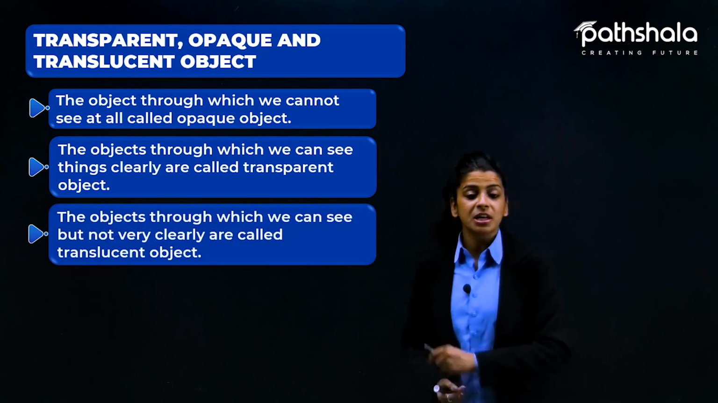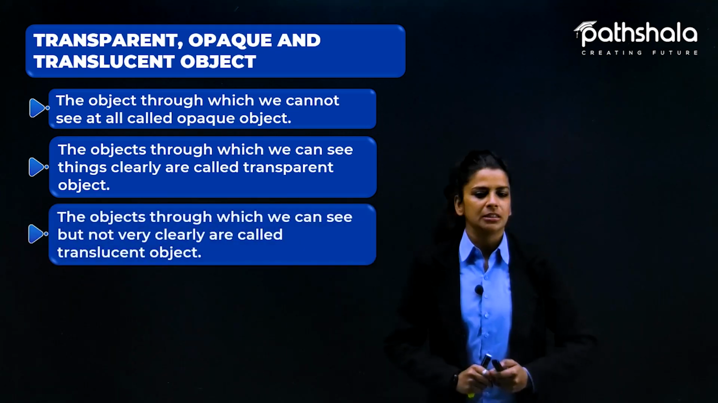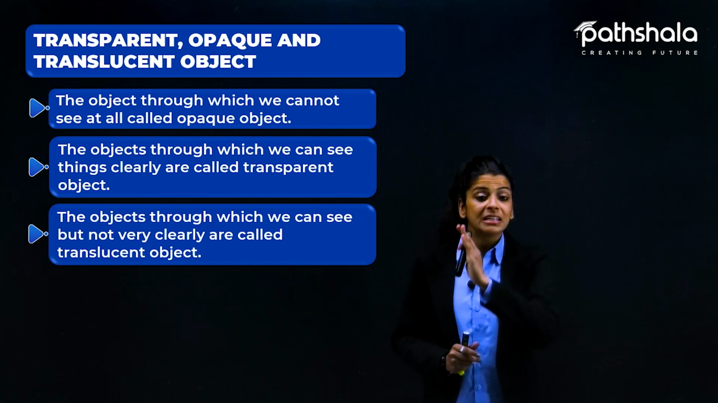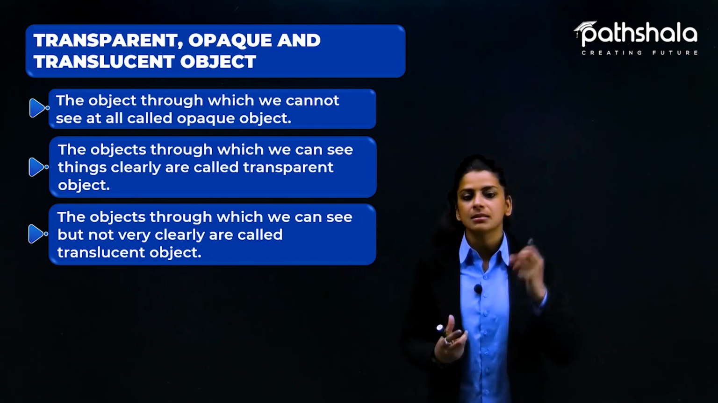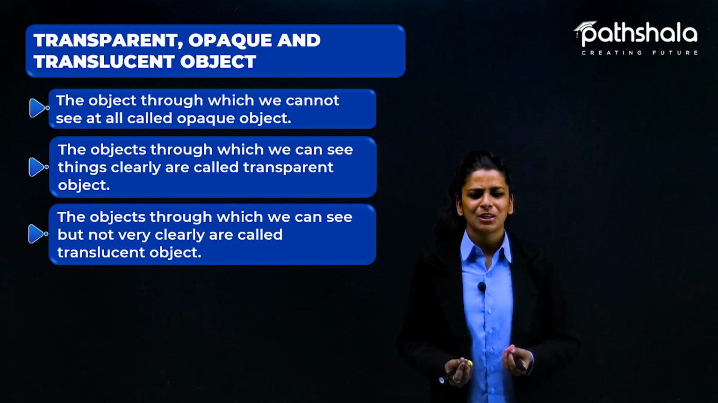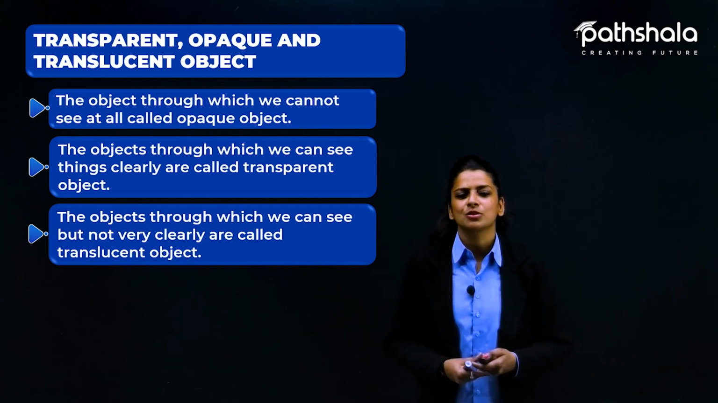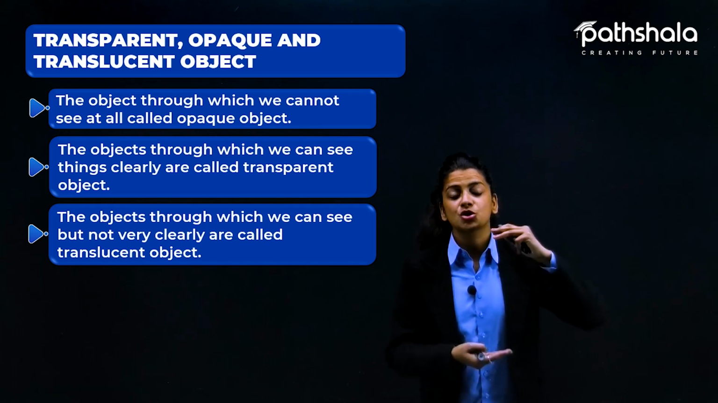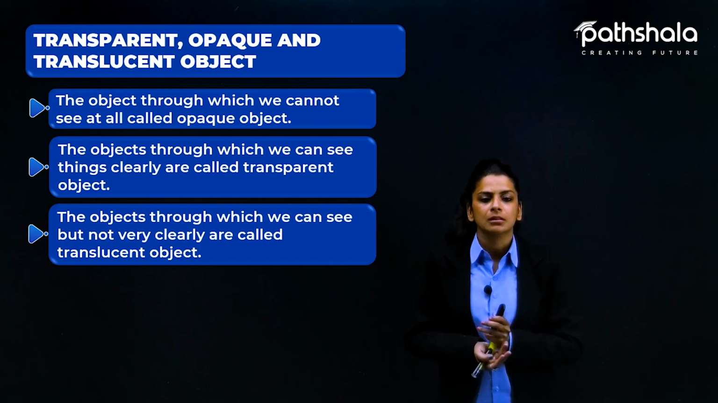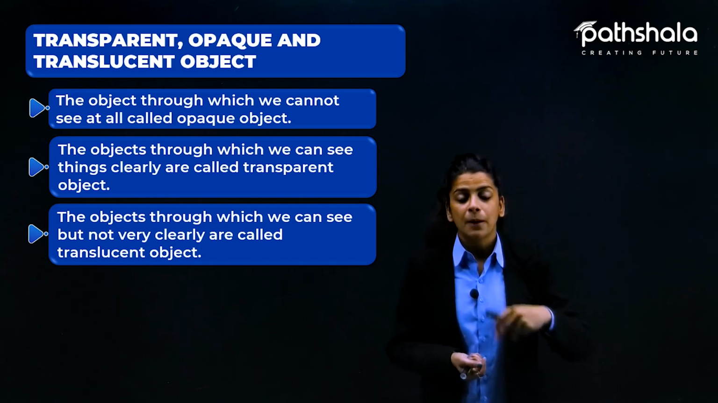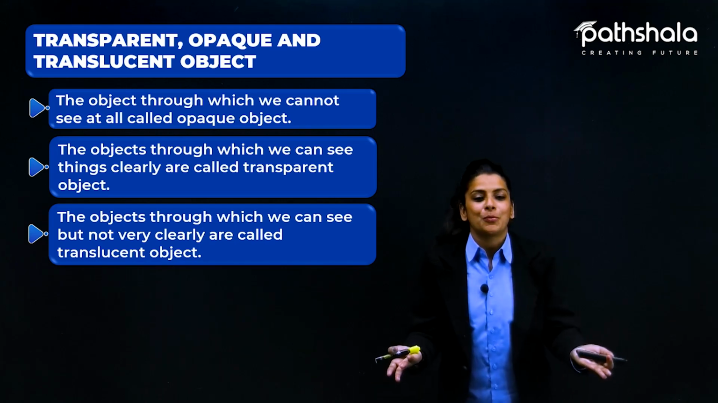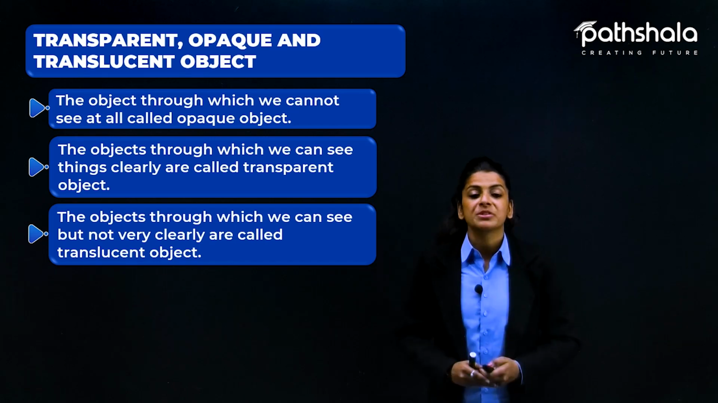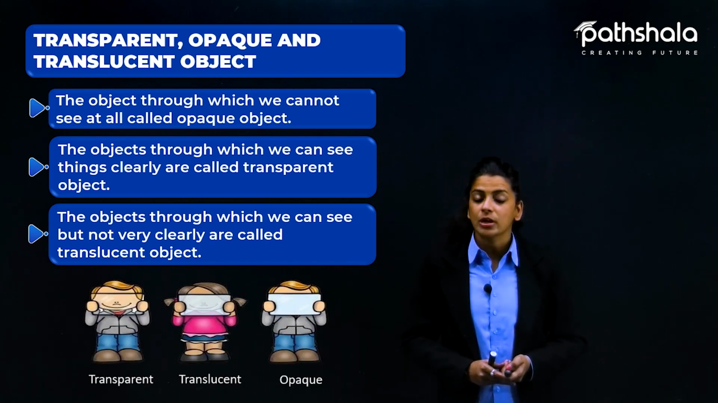Next is the objects through which we can see but not very clearly are called translucent objects. So you might have seen some windows which are not very clear. You can guess that something is outside but you cannot see it clearly. So such kind of objects are called as translucent objects. You might have seen the objects or the jars in which things are kept at the shops, but those are also not very clear. आपको पता है कि इसमें कुछ रखा हुआ है, but you are not able to see clearly कि actually क्या रखा हुआ है. तो इस situation में अगर आप किसी object के through देखते हो, तो such kind of objects are called as translucent objects.